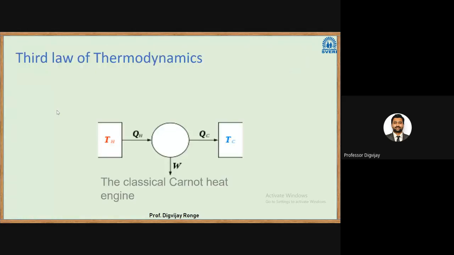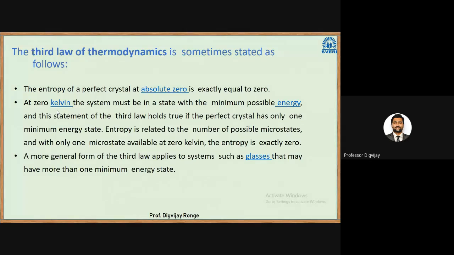The last bit of today's lecture is the third law of thermodynamics. Up to this point, we have studied the zeroth law, first law, and second law, and there is also a third law. The third law of thermodynamics is sometimes stated as follows: the entropy of a perfect crystal at absolute zero is exactly equal to zero. At 0 Kelvin, the system must be in a state with the minimum possible energy. This statement holds true if the perfect crystal has only one minimum energy state.